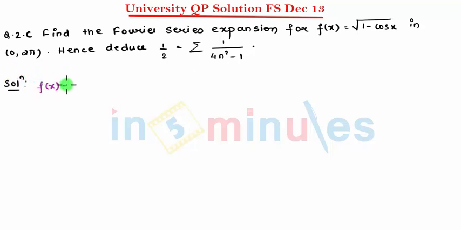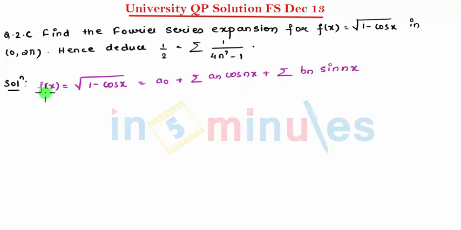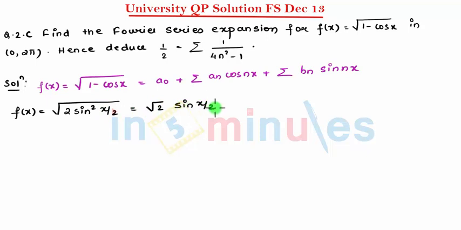So f of x is equal to under root of 1 minus cos x, which we need to represent as a0 plus summation an cos nx plus summation bn sin nx. Since f of x is under root of 1 minus cos x, we can write f of x as root 2 sin x by 2. This is nothing but under root of 1 minus cos x is 2 sin square x by 2, which we can write as root 2 sin x by 2.